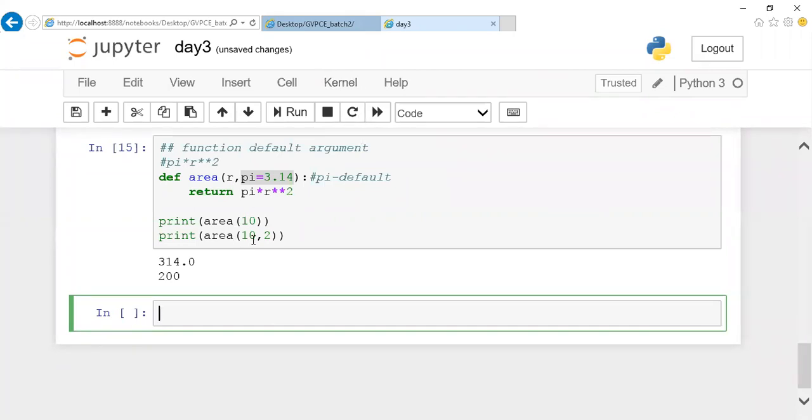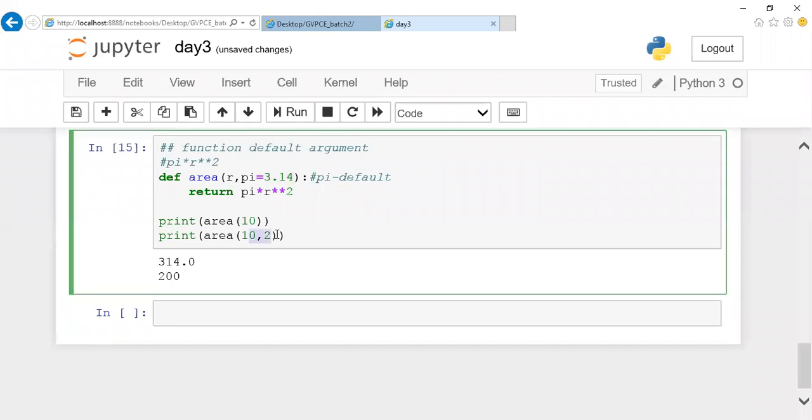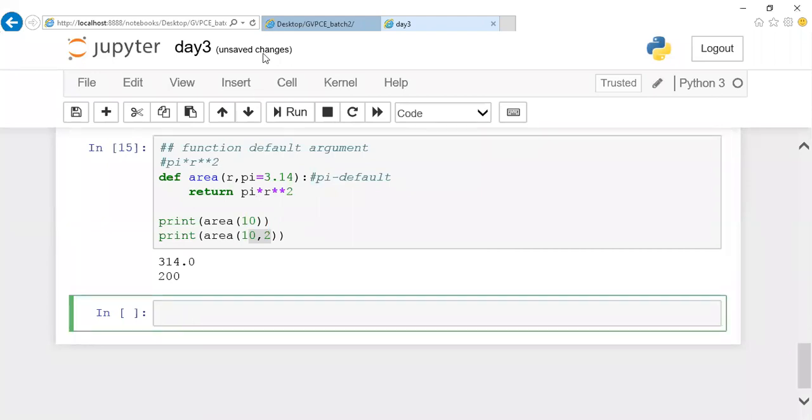What is that, Shakshi? What is this 10, 2? Good doubt. Here, area is a function name. I'm calling this area. 10 is my radius and 2 is my pi value. I don't want to make use of the default value. I want to change the value of it. Here I'm substituting it by 2 so that you can notice that this is calculated based on the value I passed, giving 200 as an answer. This is a function call now. Okay, we'll move on to the next one. And next is a new feature, whatever we are going to discuss, which is available only in case of Python.